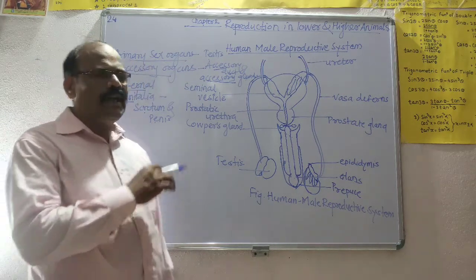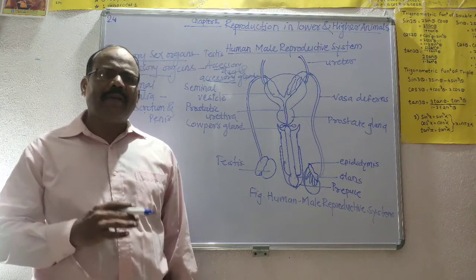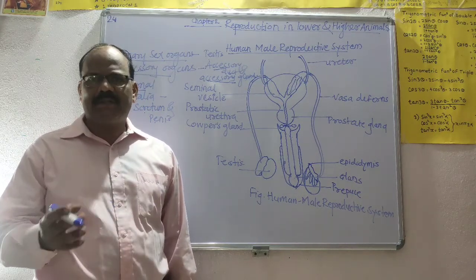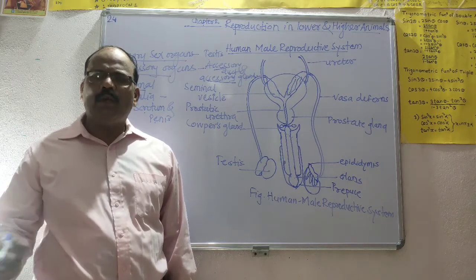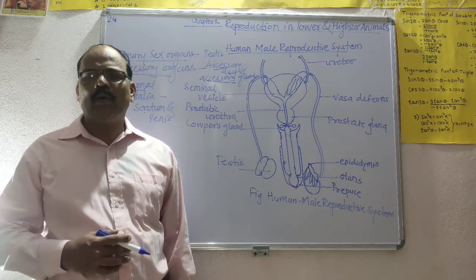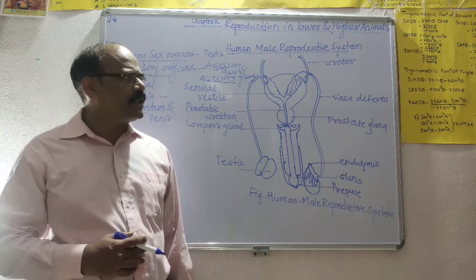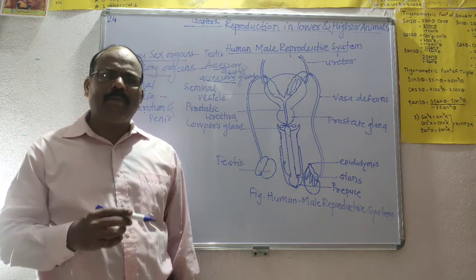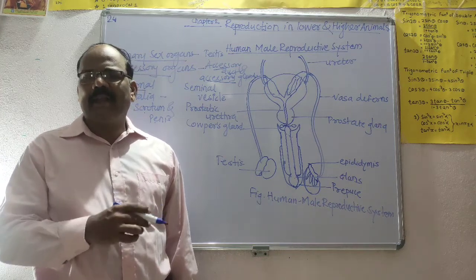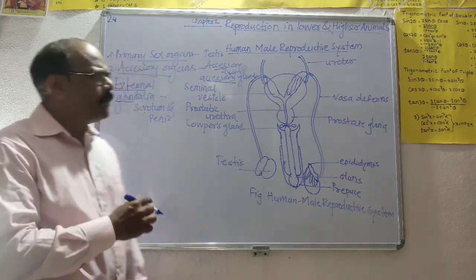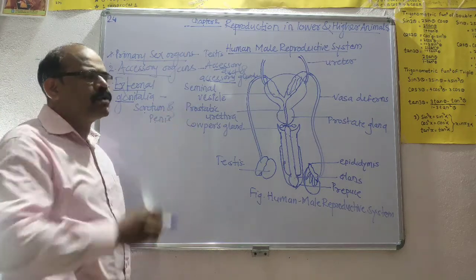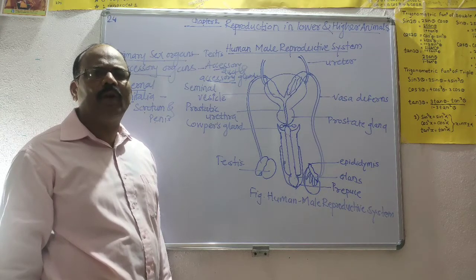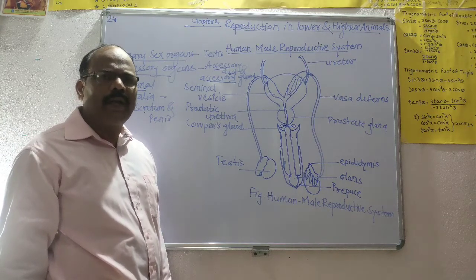In early embryonic life, the testes develop in the abdominal cavity. Later on, just before birth, they descend into the scrotal sac. These testes are connected to the scrotum by a fibromuscular band called the gubernaculum.